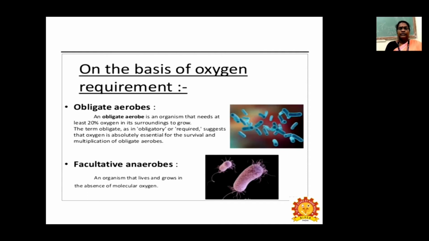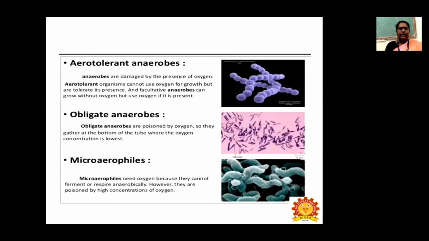So next one is facultative anaerobes. It means an organism that lives and grows in the absence of molecular oxygen. And the third one is aerotolerant anaerobes. Anaerobes are damaged by the presence of oxygen. Aerotolerant organisms cannot use oxygen for their growth, but they can tolerate its presence. That's why they are called aerotolerant anaerobes.